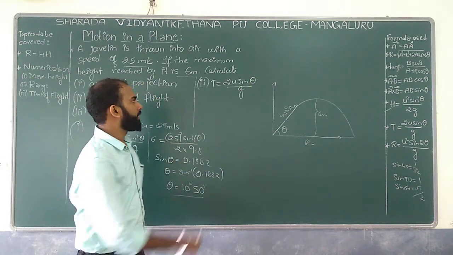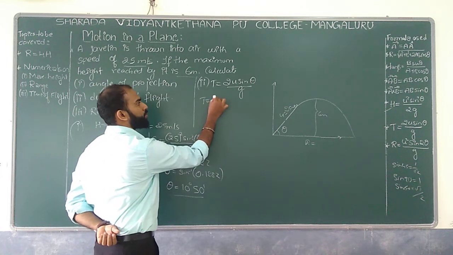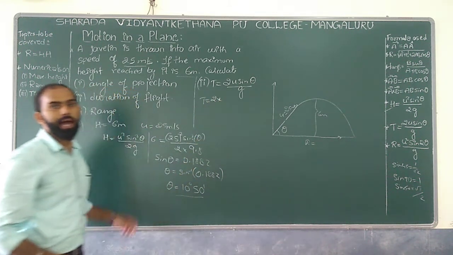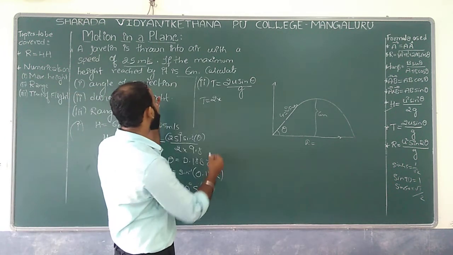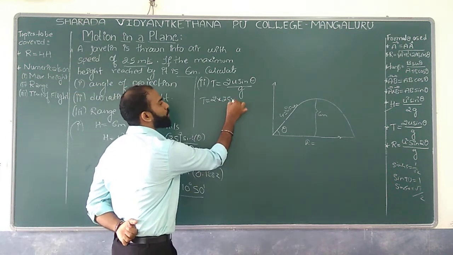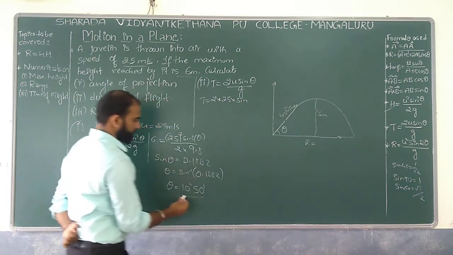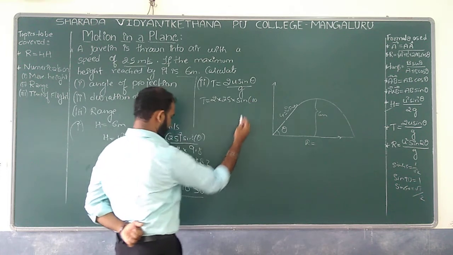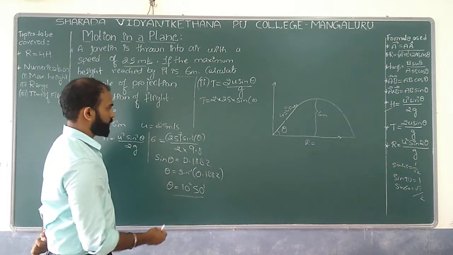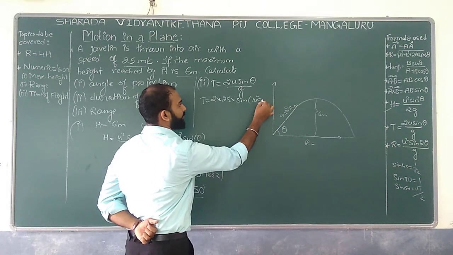Substitute over here, that is nothing but t which is equal to 2 into u. What is the u value? That is 25 meter per second over here. So 25 into the sine of 10 degree 50 minutes.